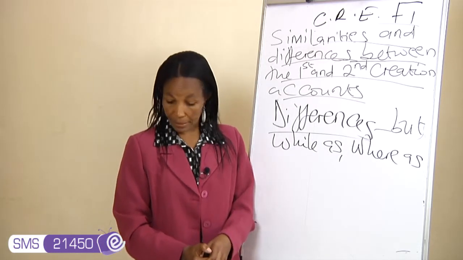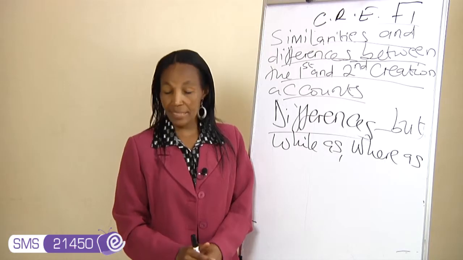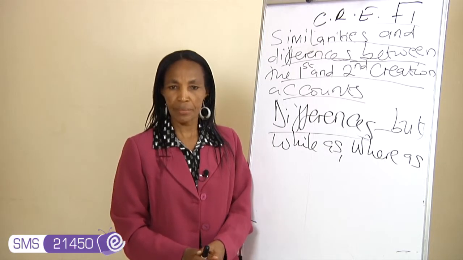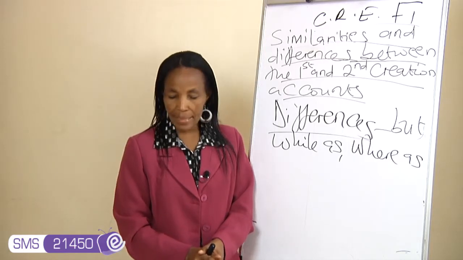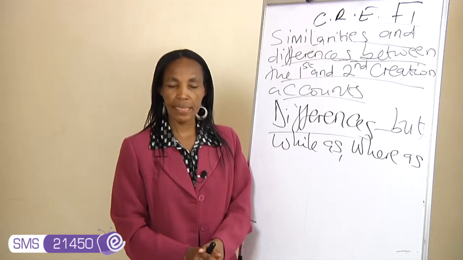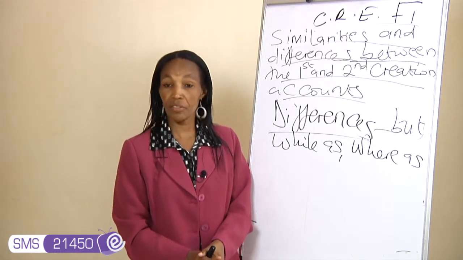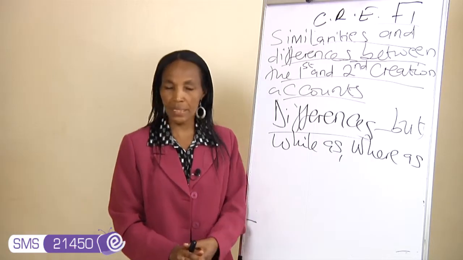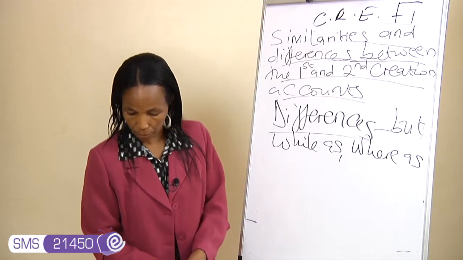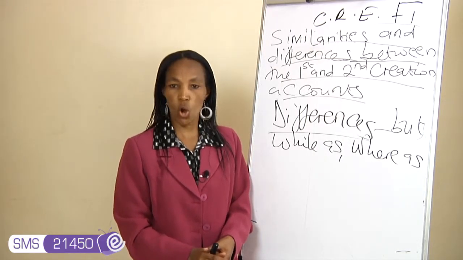The second difference between the two creation accounts, number 2: there is a mentioning of the Garden of Eden in the second creation account, and this is omitted in the first creation account. There is a mentioning of the Garden of Eden in the second creation account, and this is omitted in the first creation account.